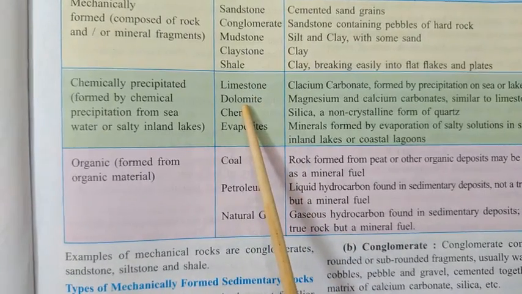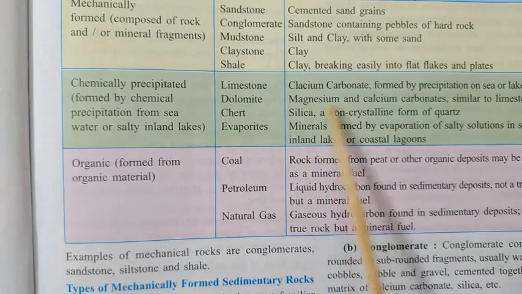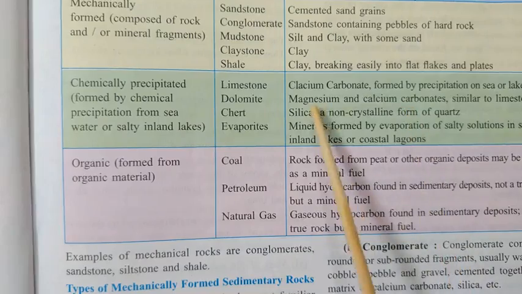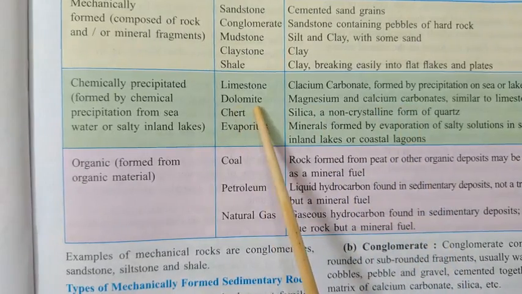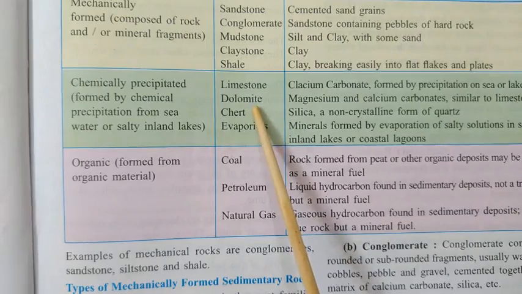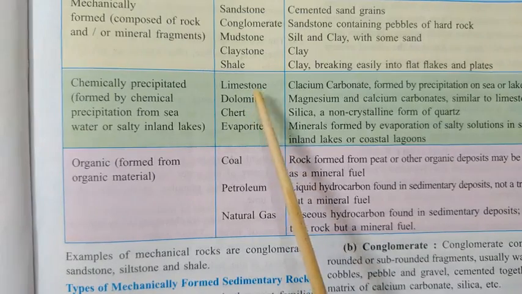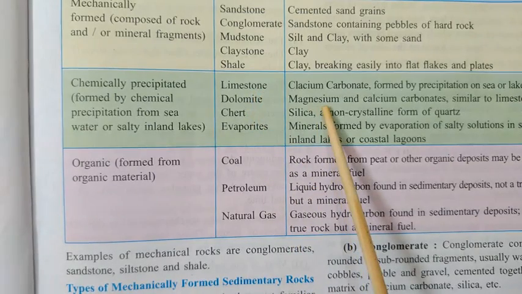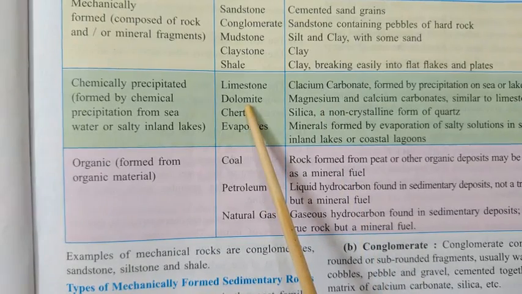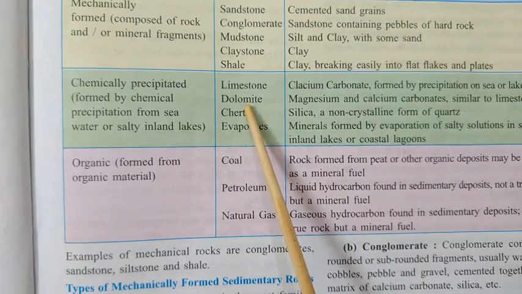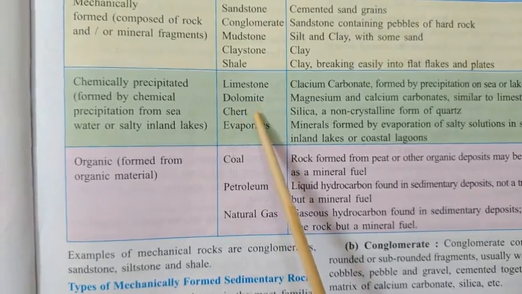Next is dolomite. What is dolomite? When magnesium and calcium carbonate undergo lithification, they form dolomite. Dolomite is similar to limestone, but the only difference is that magnesium is present in it. Dolomite is used especially for explosives.